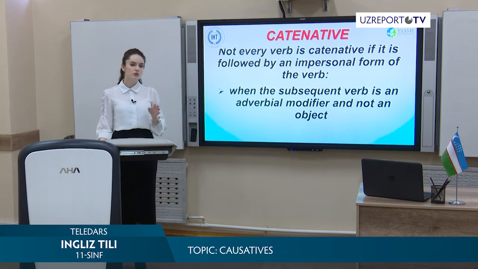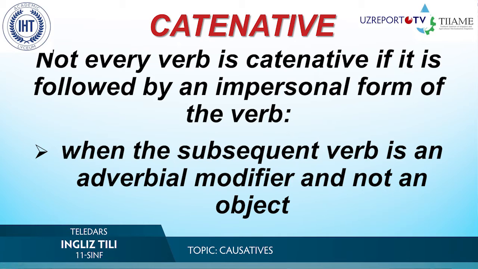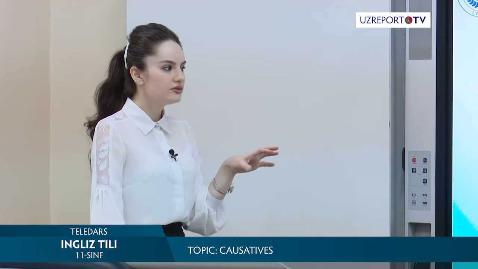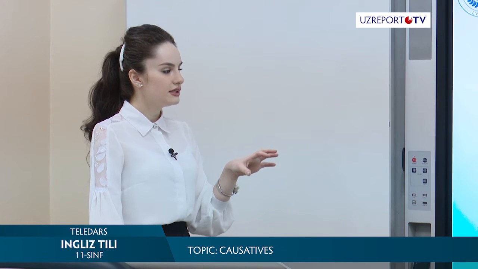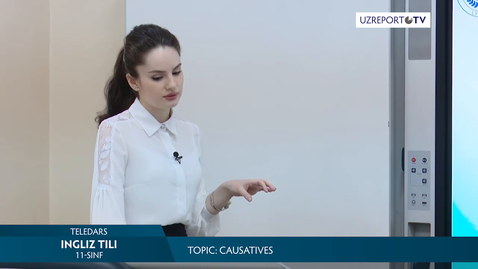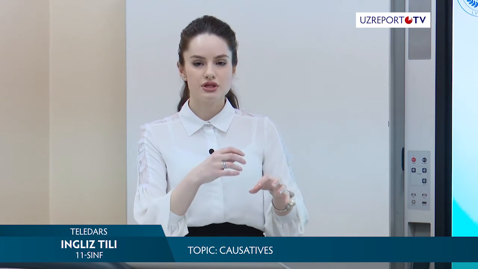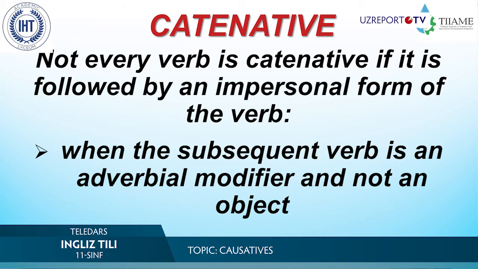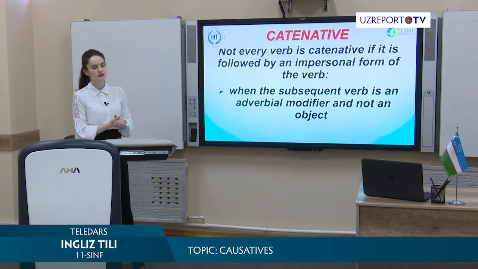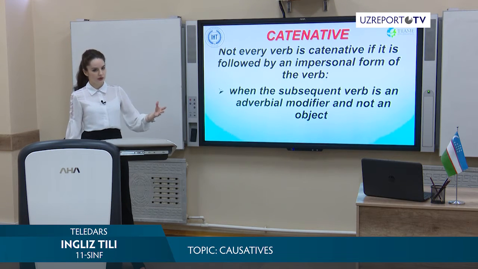I would like to mention one nuance, that not every verb may be a catenative verb. For example, when the subsequent verb is an adverbial modifier and not an object. What is this? It means not all the verbs which go one by one may be catenative verbs. You should mention that catenatives are connected with each other, and the first one explains the second one.